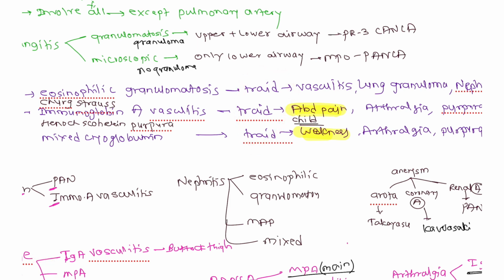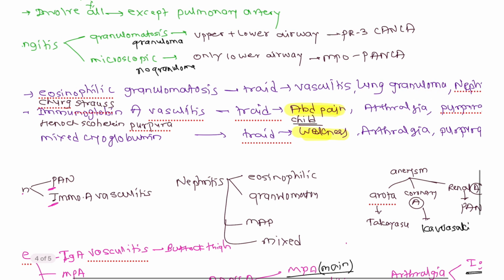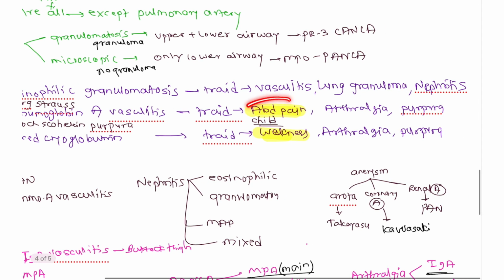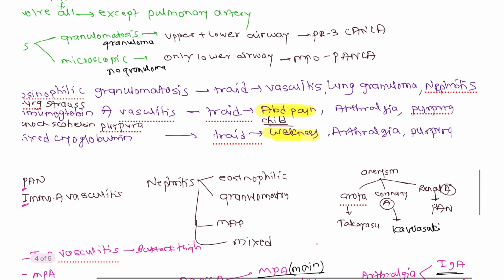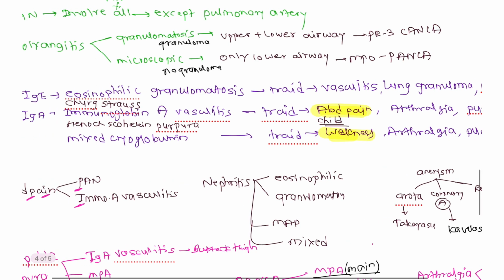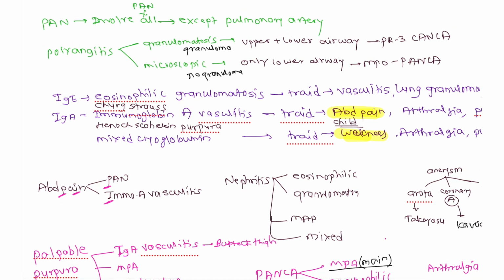Now we will see these triads. In Churg-Strauss syndrome we have vasculitis, lung granuloma and nephritis. In immunoglobulin A vasculitis, that is Henoch-Schonlein purpura, we have the triad of abdominal pain associated with intussusception, arthralgia and purpura. In mixed cryoglobulinemia we have weakness, arthralgia and purpura. These triads we have to remember very thoroughly.